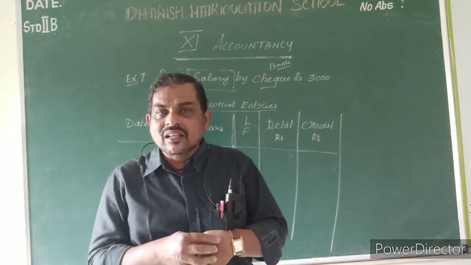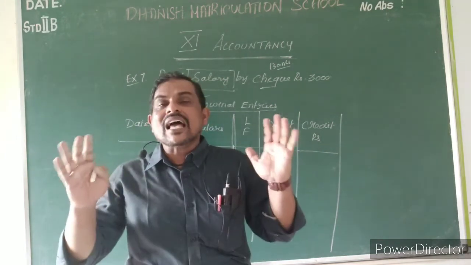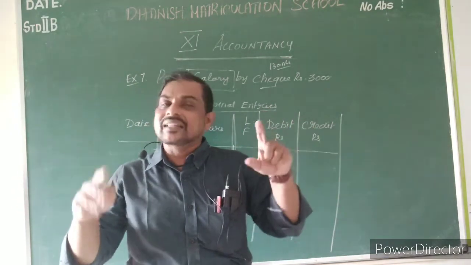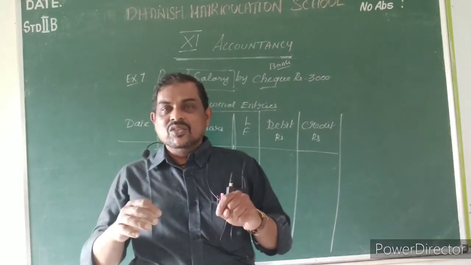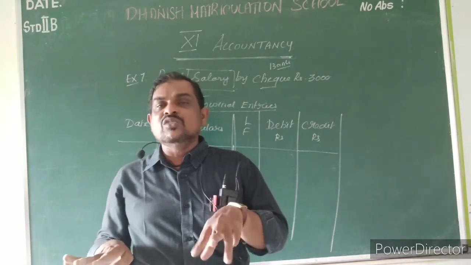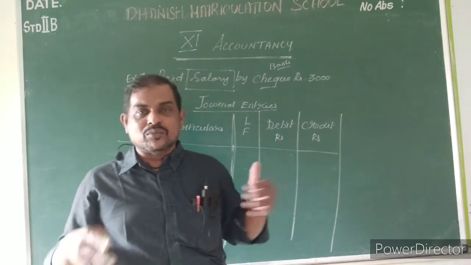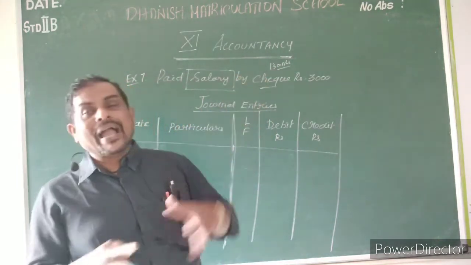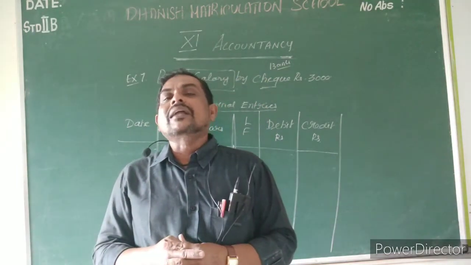Understood, my dear students? Understood? Yes. So salary is the expense, so it will come in the debit side. Okay. So credit side we don't want, because credit is what? Income. Here there is no income. So just come to the bank. What is the bank? Personal account.